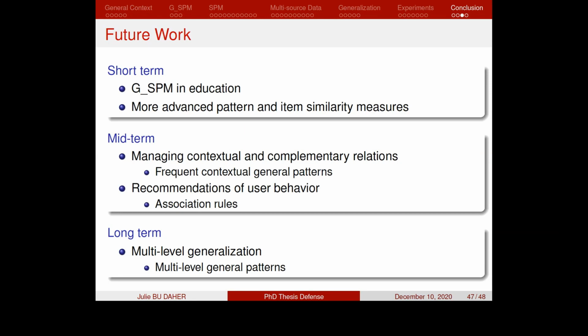In our current GSPM algorithm, we obtain as an output a set of frequent general patterns, where GSPM is capable of obtaining multiple generalizations in a pattern. However, we are not able to identify a certain hierarchical structure which allows us to identify multi-level generalizations. Therefore, as a long-term future work, we aim at adopting or proposing a new approach that makes multi-level generalizations, and allows us thus to obtain multi-level general patterns. Thank you.